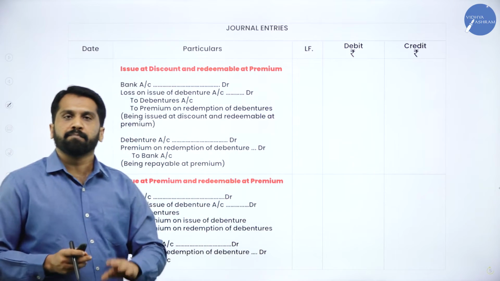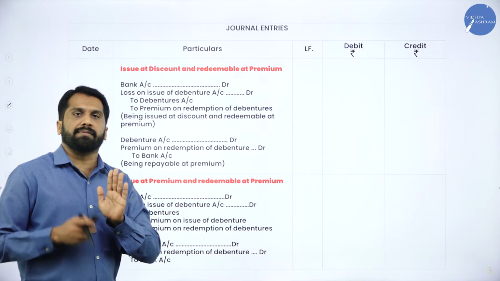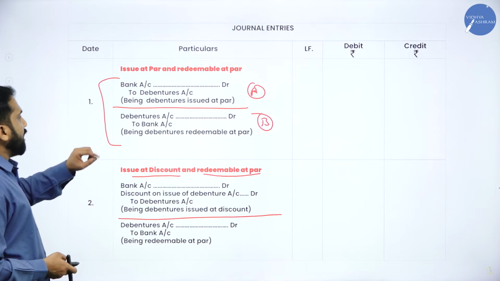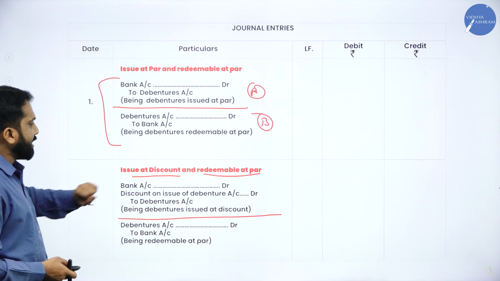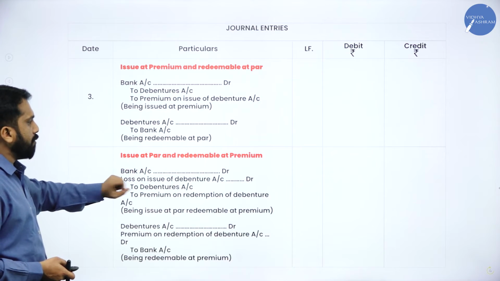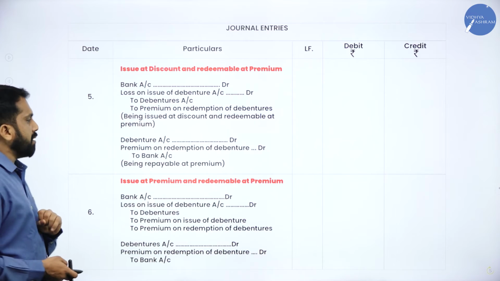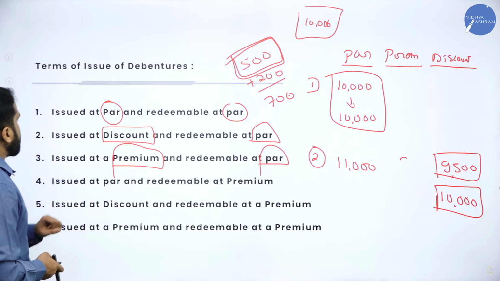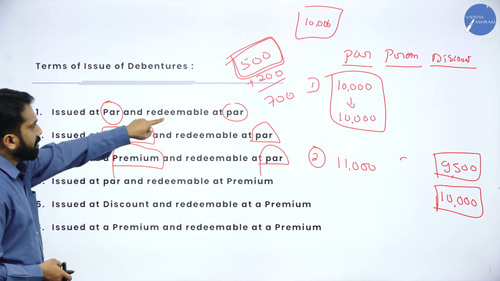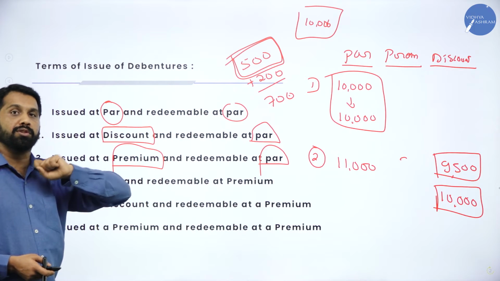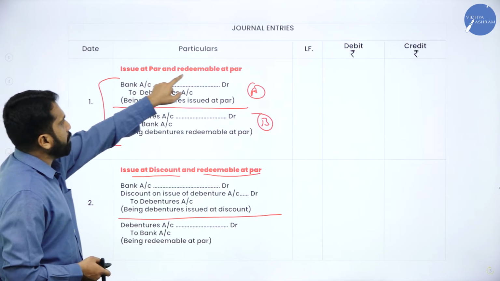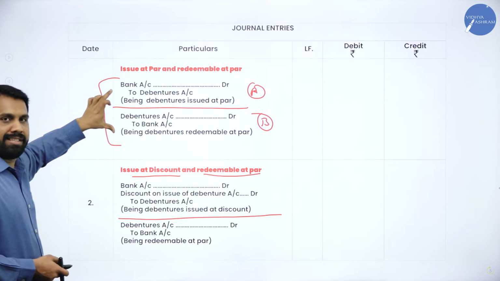Take a white sheet. In the white sheet, write down first, second, third, fourth, fifth, sixth. In the question paper, if they ask issue at par, redeemable at par, you should write this journal entry.